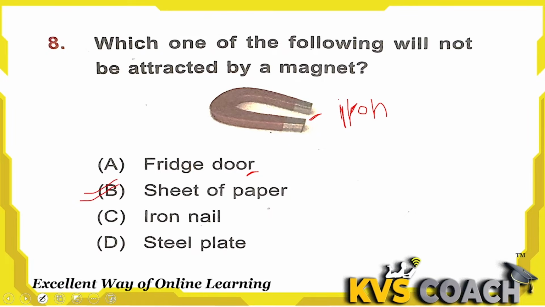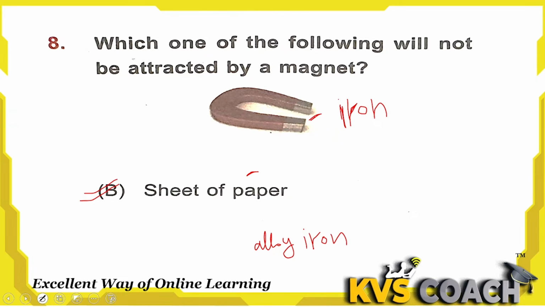Option B is the right answer here. Option C, iron nail. Iron nails are made up of iron. And D, steel plate. Steel plate is an alloy of iron, so it can also be attracted by the magnet. So which cannot be attracted? Sheet of paper. Option B is the right answer here.